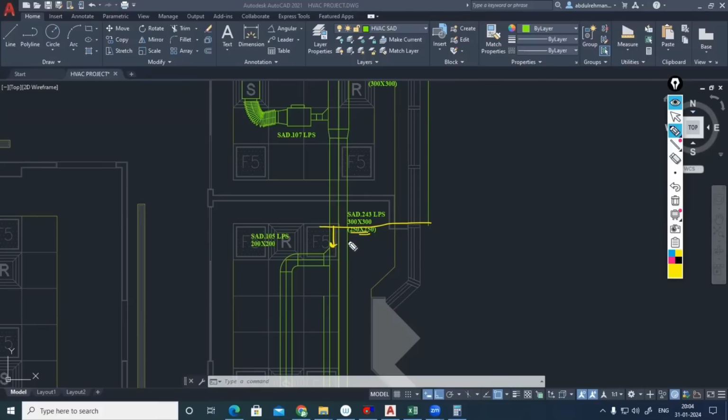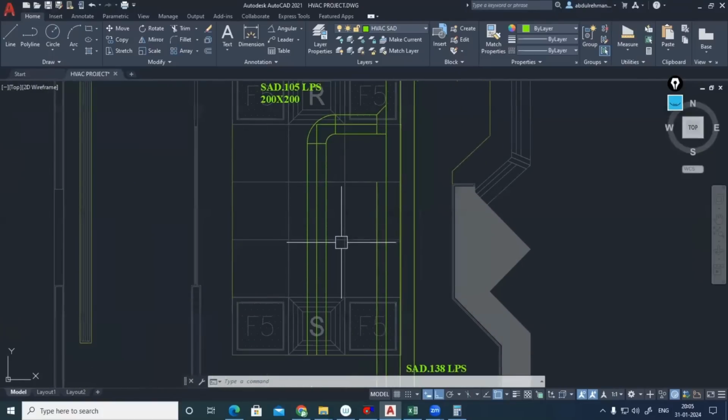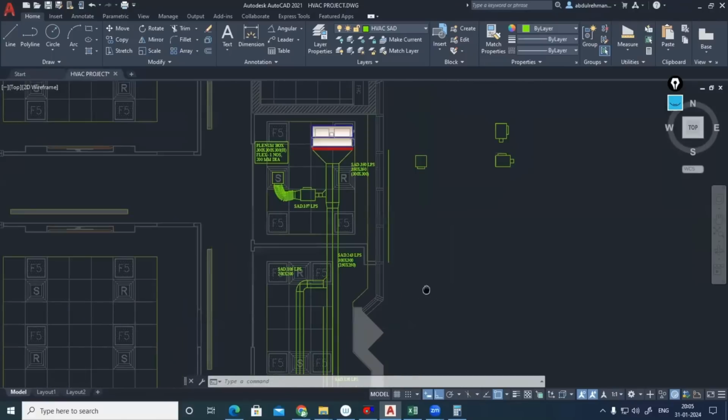So what you have to do? Either you can keep your duct here, or the acoustic insulation you have to extend until that point. Means if you are planning to move this until this point, you have to extend your acoustic insulation to maintain the same velocity. Otherwise, even if we are not taking any branches off, the velocity within the duct will be decreasing. So no issue, I'm not moving it, rather I'll be extending this duct up. Okay, I'll be extending it.